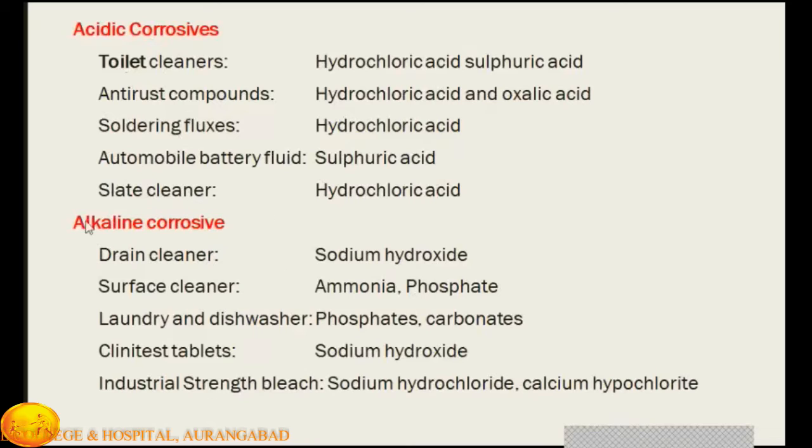Alkaline corrosives are drain cleaners like sodium hypochlorite, surface cleaners like ammonia or phosphate, laundry or dishwasher products like phosphate or carbonates, cleaning tablets like sodium hypochlorite, or industrial strength bleach. These can cause alkaline corrosive poisoning.